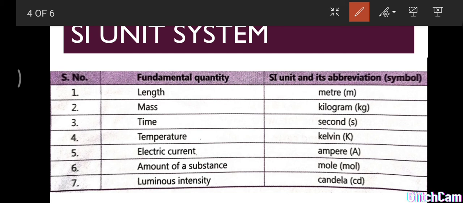In French it stands for Système International, and in English it stands for International System of Units.